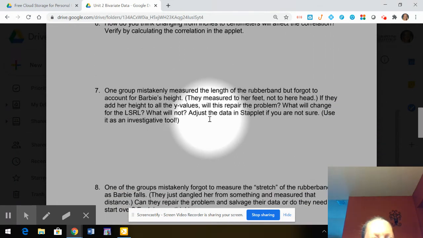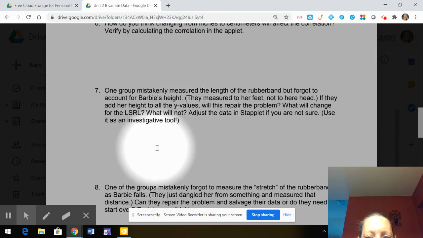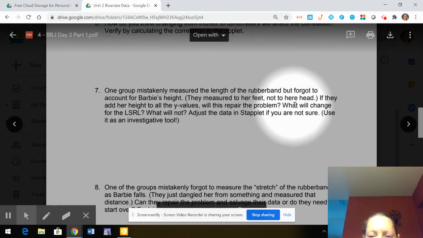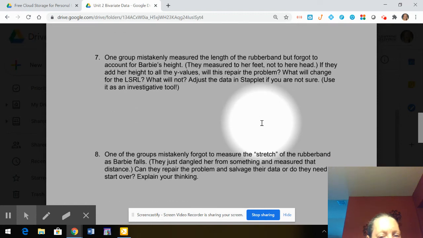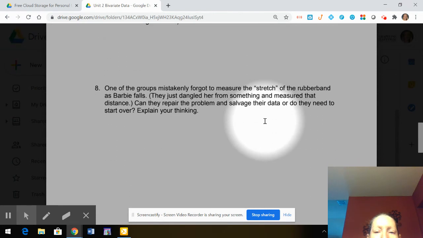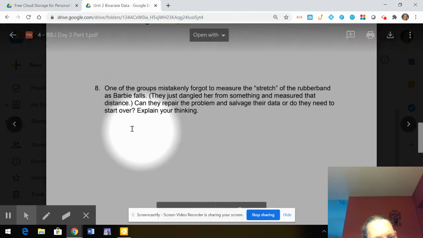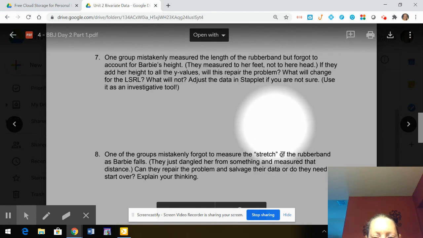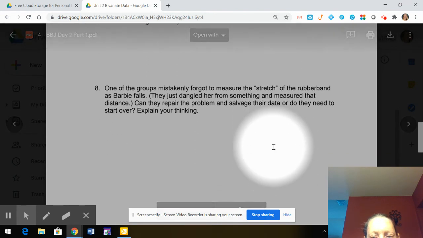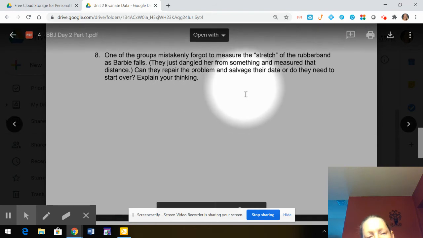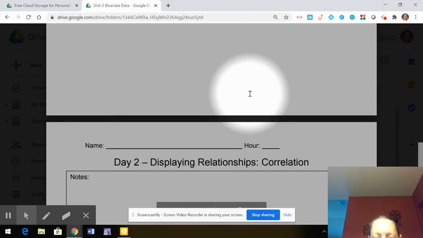All right, so this right here talks about that they measured incorrectly. Okay, so what would changing that point do? And you can investigate that using Staplet and then ask you about a different error that they made. What do you think that that would do? So I'm really interested in your thinking right there, and you can use Staplet as an exploratory tool if you want to try to figure out what effect that's going to have.